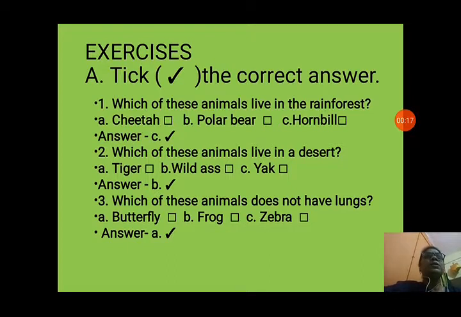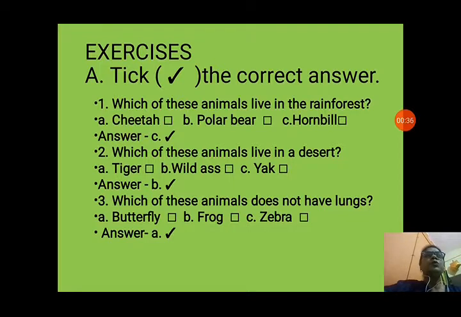Which of these animals live in the rainforest? A. Cheetah, B. Polar bear, and C. Hornbill. So the answer will be C, Hornbill, because we have seen that the hornbill lives in the dense forest, that is the rainforest, because they have to hide and protect themselves in the dense forest.